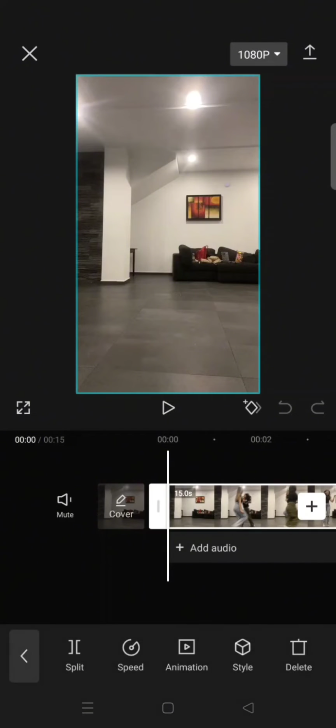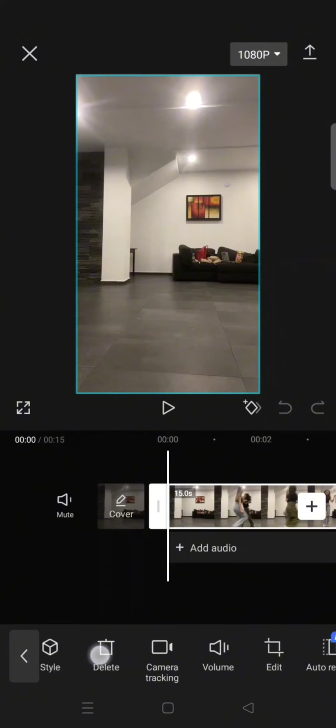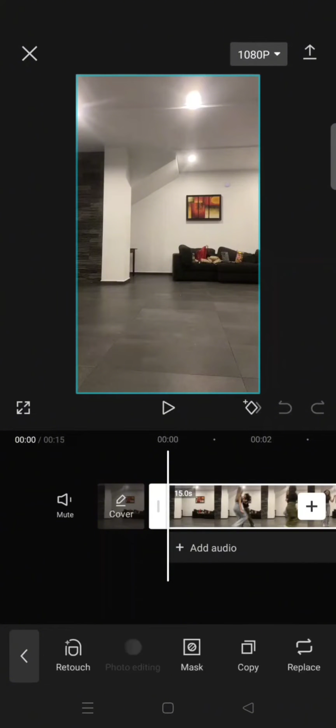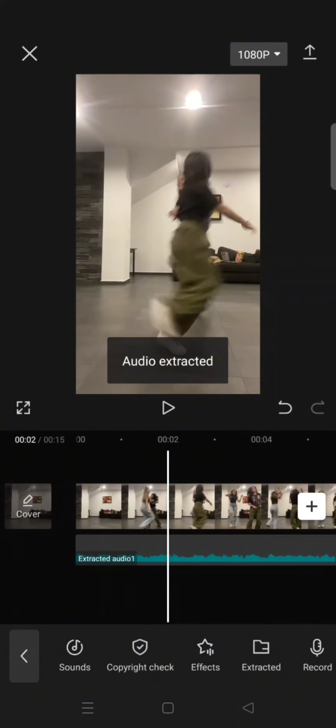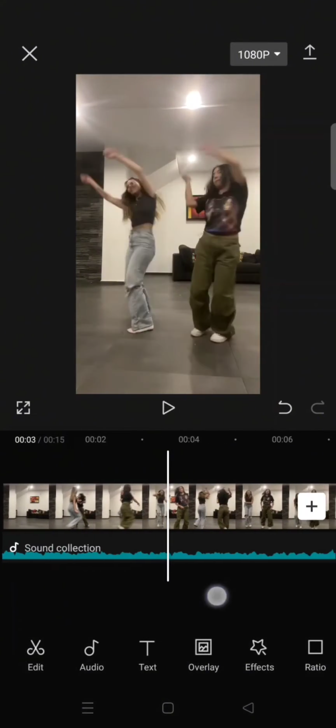On today's tutorial, I'm going to show you how to bass boost in CapCut. So here, what you need to do is just add the audio. In this case, I'm going to extract the audio from this clip. Okay, now extracting.